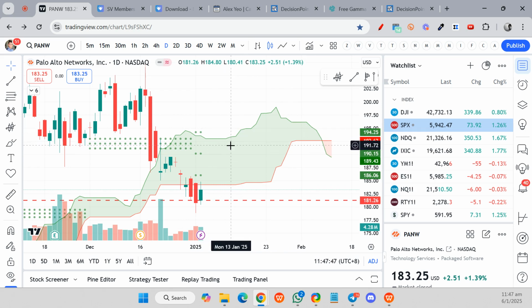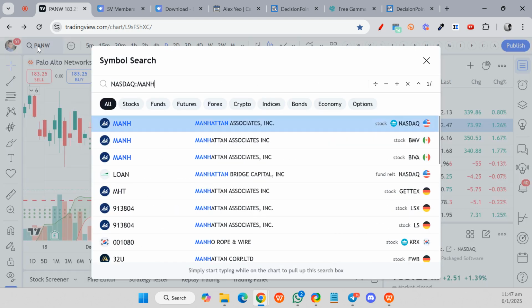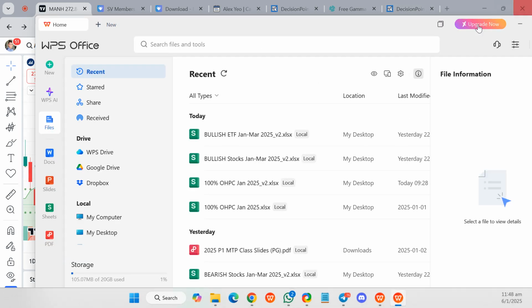And the last one, only 3 stocks for this watch list, MANH. MANH is Manhattan Associates. This is also a tech company. So go to the data. Oops, not this one.